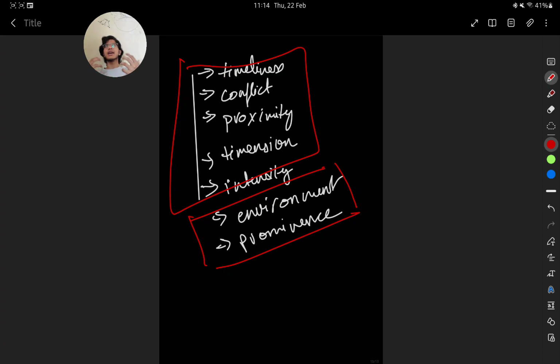The environment will always come under news: if the weather is too hot or too cold, or if it suddenly rains in the Sahara Desert. Oddity also surely comes into news: if someone very disabled does something, or someone does something very odd, it will always come under news. And this is about the news factors.